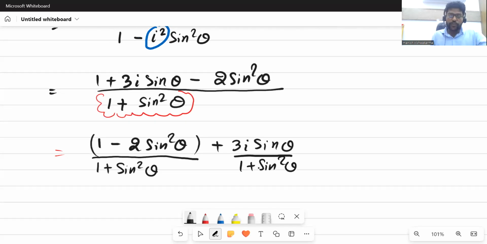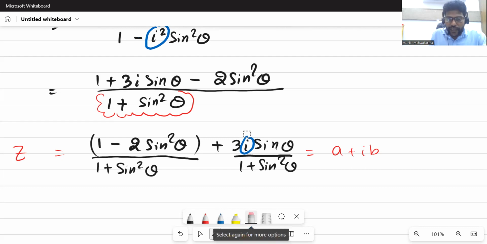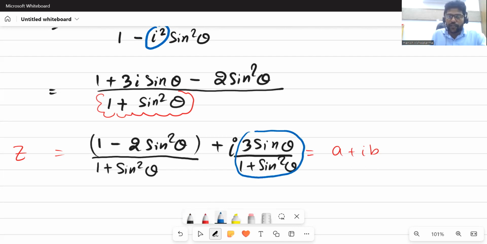Now you can see here, my dear students, we converted this complex number z into a plus ib form. Where's your i? This is your i. Yes or no? So I will remove this i and write this i here. Now this is your b value, which is the imaginary part, and this is your a value, which is the real part.